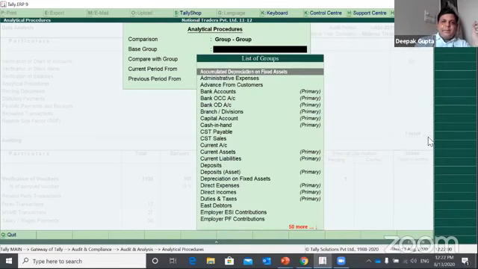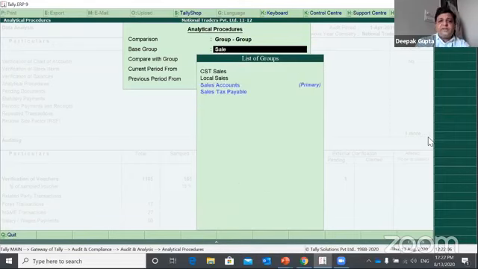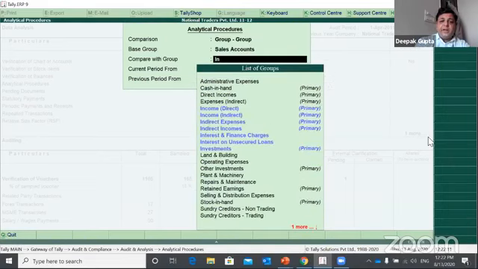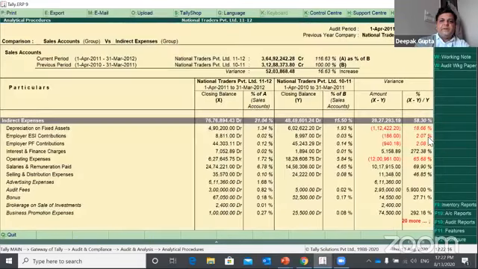Let me show you an example where I'll select a base group as sales, and I would like to compare it with indirect expenses, and the years are already specified. So this is an analysis of your entire data where you will be able to see the comparison of sales of the previous year as well as the current year. You'll see there is an increase in your revenue sales by 16.63%.